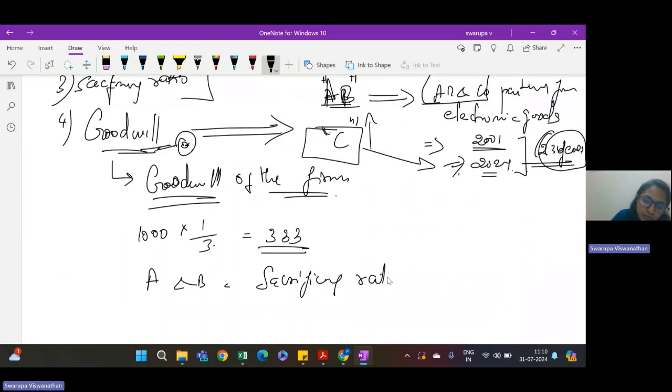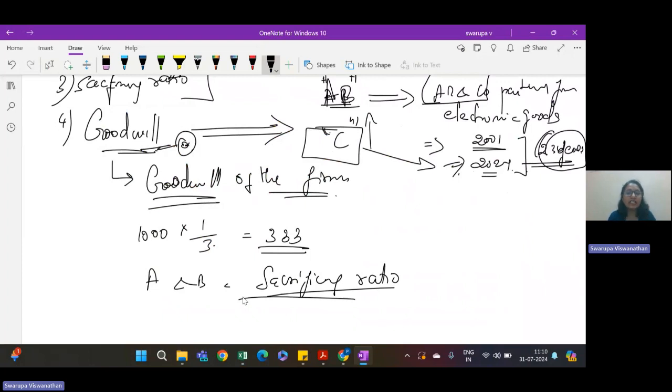sacrificing ratio. So C has to compensate A and B in their sacrificing ratio because from today they are sacrificing a share of profit in the future, and the share of profit in future comes from the effort they have put in the past, which we are terming as goodwill.